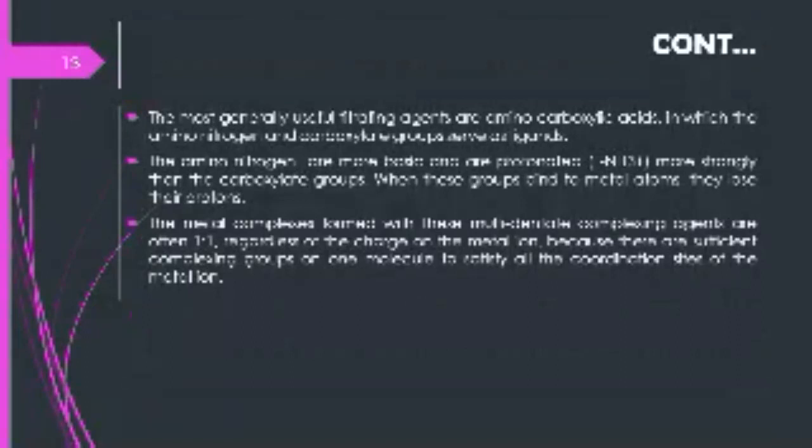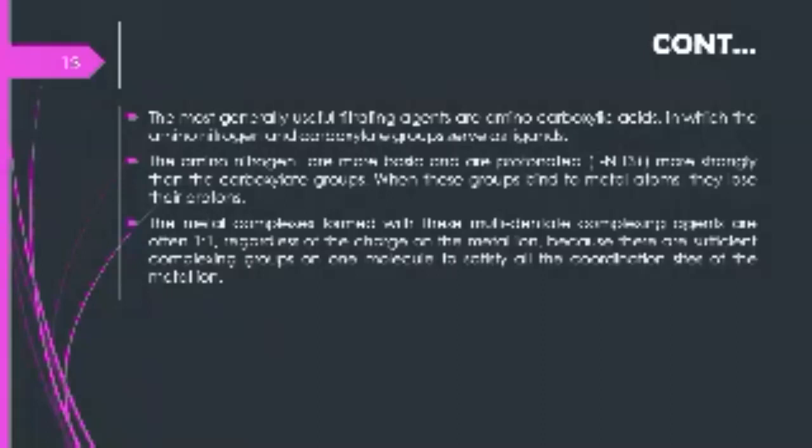The most generally useful titrating agents are amino carboxylic acids, in which the amino nitrogen and carboxylate groups serve as ligands. The amino nitrogens are more basic and are protonated more strongly than the carboxylate groups. When these groups bind to metal atoms, they lose their protons. The metal complexes are formed with these multidentate complexing agents.